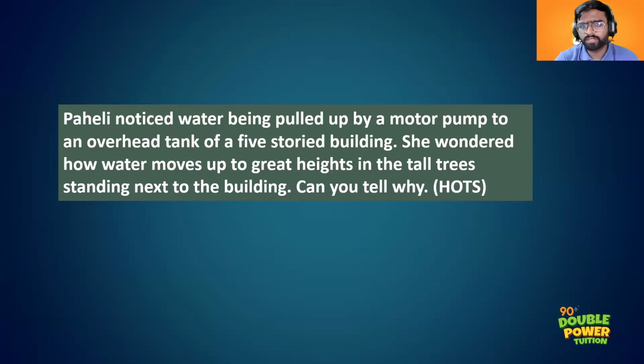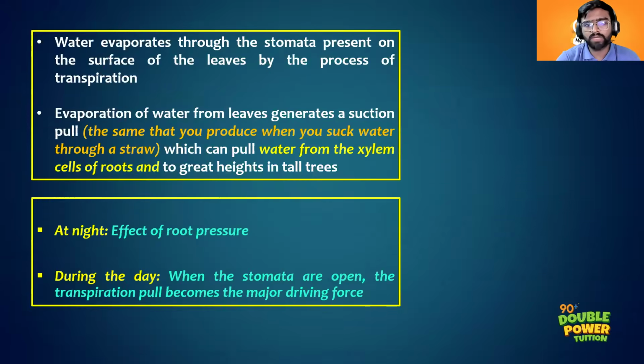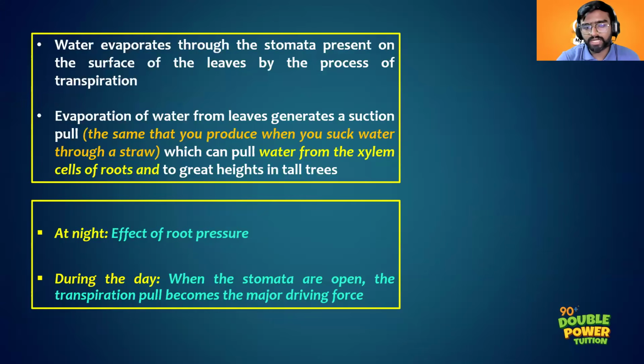Water is transported to greater heights in tall trees with the help of xylem. Then you can mention this point. During daytime, the water will be transported to greater heights with the help of transpiration pull, or suction pull. The water will be lost from the aerial parts of the plant. This will create a suction pull, which will pull the water to greater heights in tall trees during daytime. At night, the water will be pulled to greater heights with the help of root pressure. That is the answer. Clear?